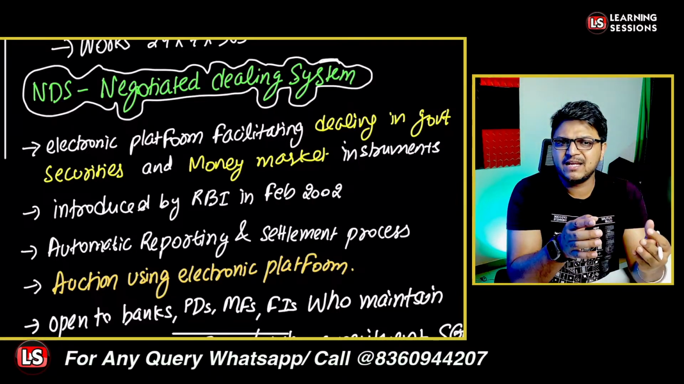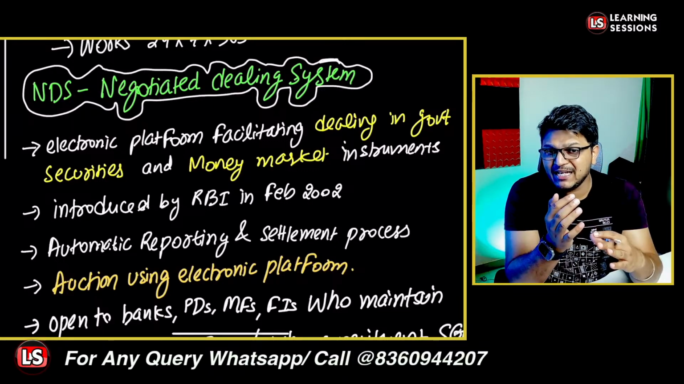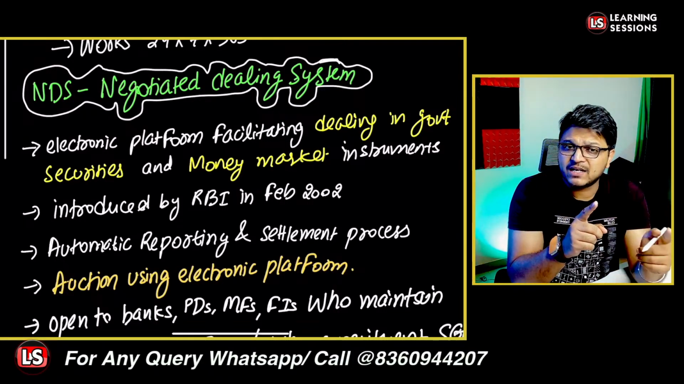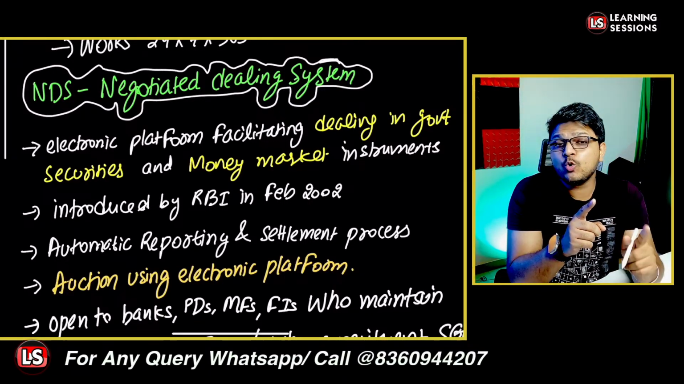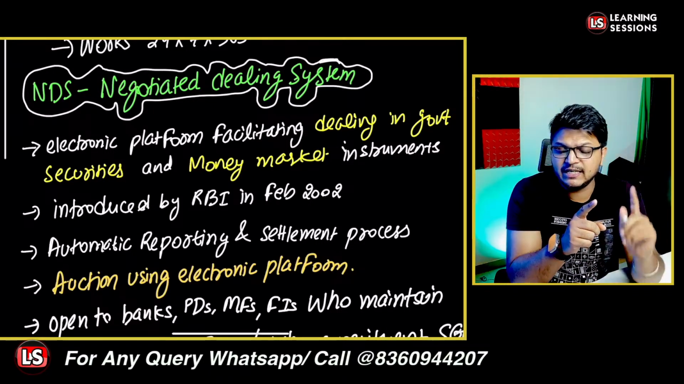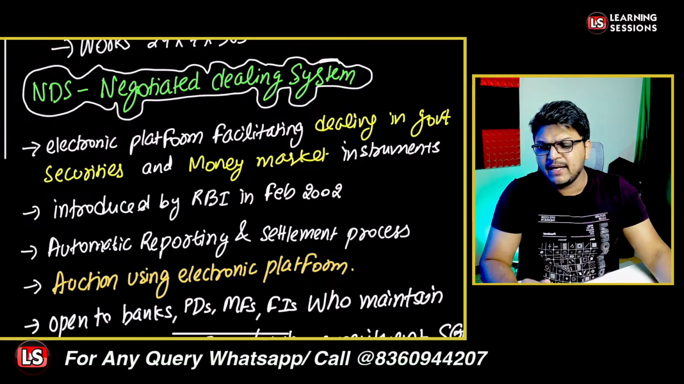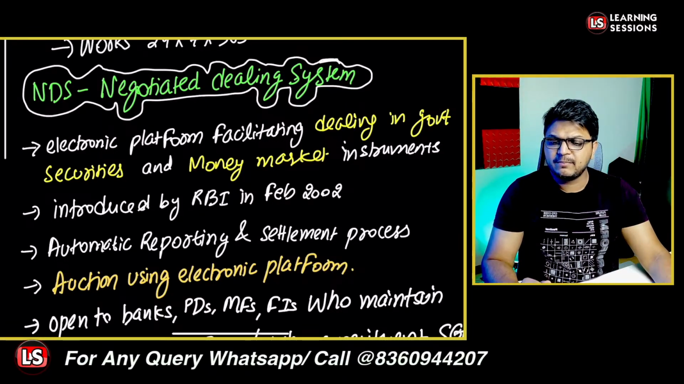through the bank. Let's say a particular primary dealer is maintaining an SGL account through the bank with the Reserve Bank of India. Those can also participate using the NDS system, that is the Negotiated Dealing System, right? So that is related to the NDS, and we have already learned the basics related to it.